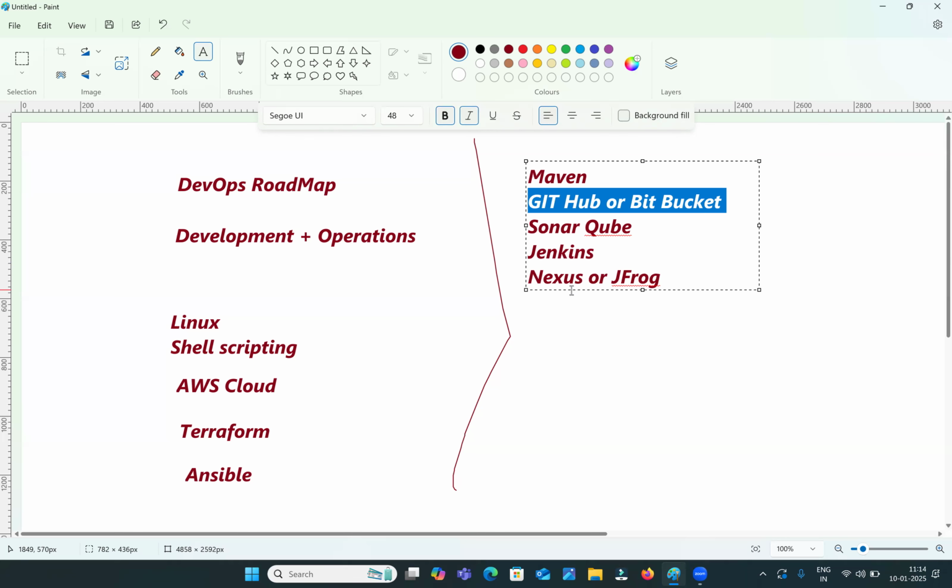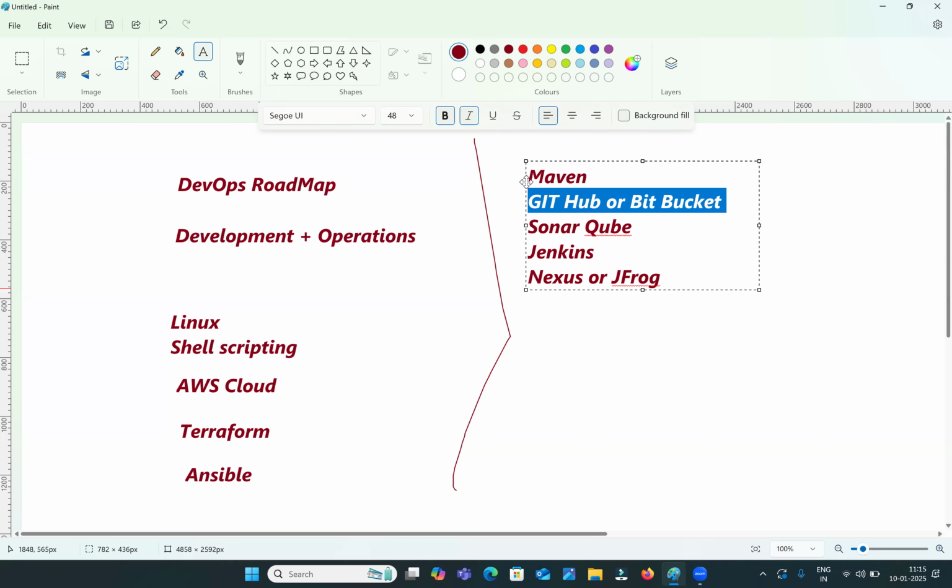Both are different. See guys, first Maven we will discuss. It is a builder tool. Next GitHub or Bitbucket. This is the source code repository tool. Then you should know SonarQube. It is the code review tool. Then you should know Jenkins. It is the deployment tool. Here we will create the CI/CD pipelines. Next you should learn Nexus. It is an artifactory repository tool.